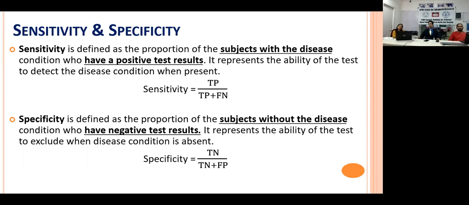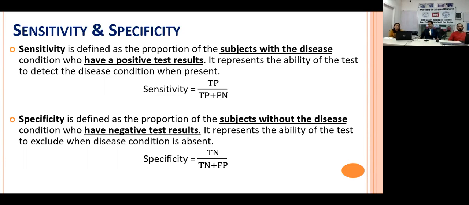Now sensitivity and specificity are the characteristics of the instrument or of the test. It means sensitivity and specificity do not depend upon the prevalence value. Even if the prevalence of a particular disease in a population is 5%, 10%, 15%, 20% or whatsoever value, your sensitivity and specificity value will remain the same. These are also known as measures of discrimination, which actually discriminate the positive from the negative, right?